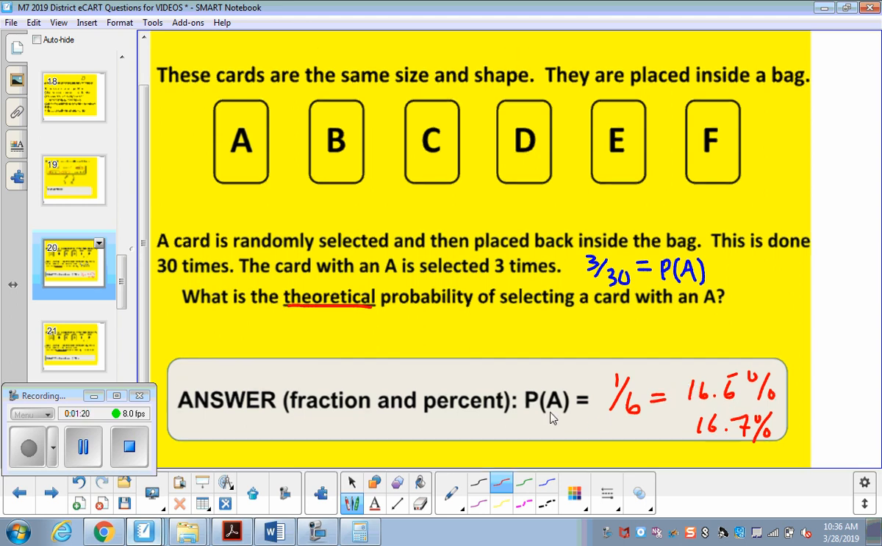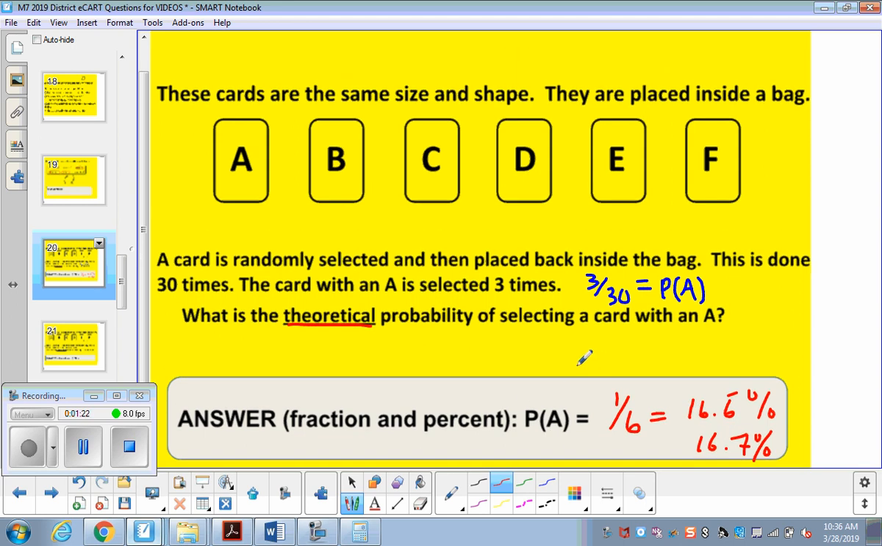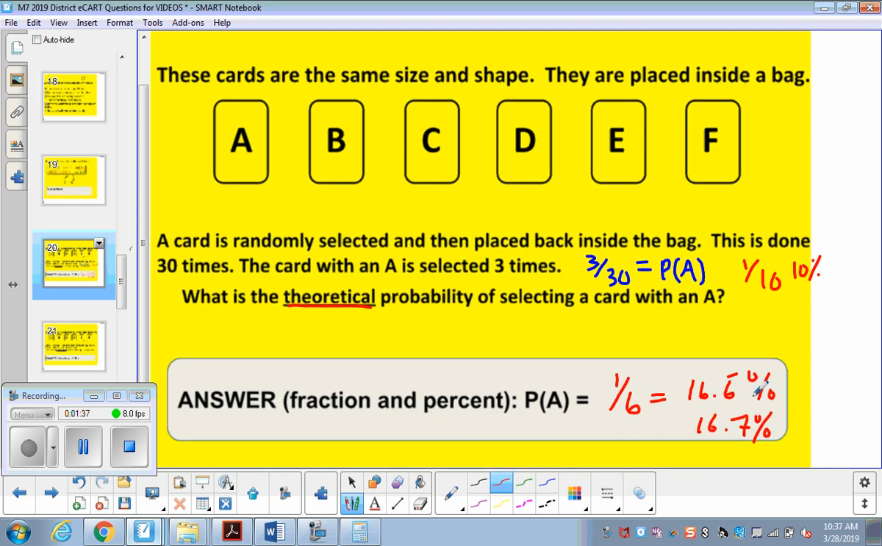Now on the next slide, though, it's literally the exact same thing. It's just going to say what's the experimental probability, which we found right here. So we know that 3/30 reduces to 1/10, which is 10%. So on slide 17, what you have here is theoretically, we expected it to happen about 17% of the time. That would have been theoretical, all right?